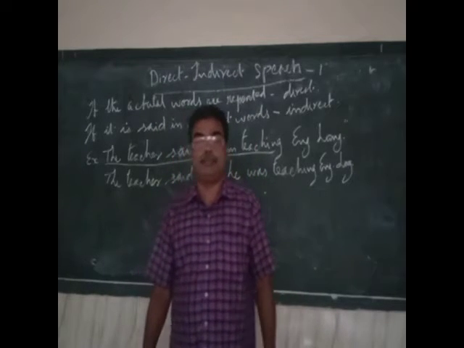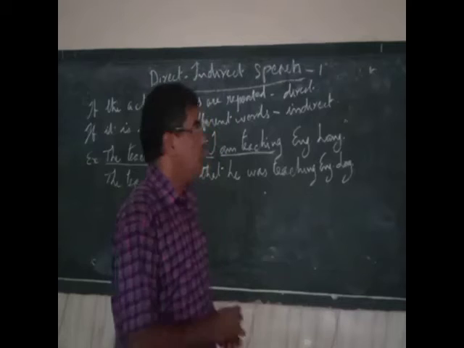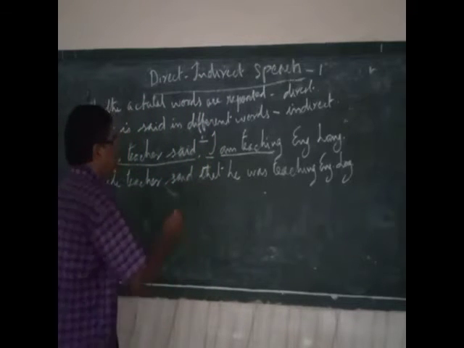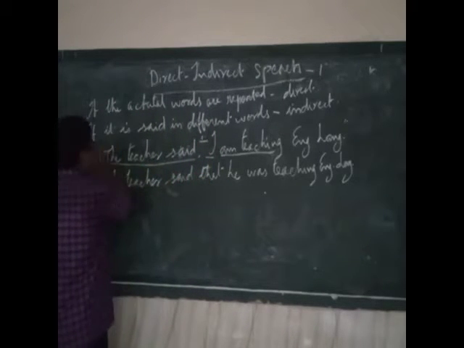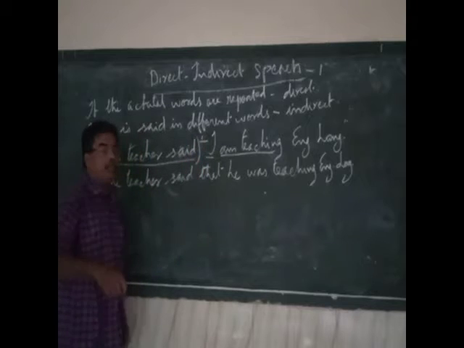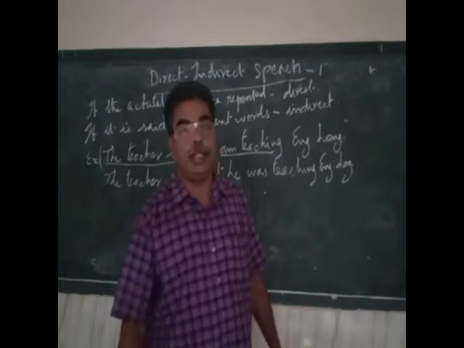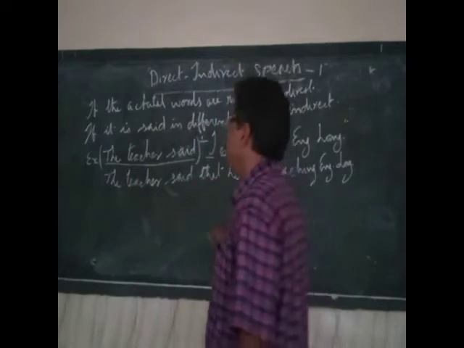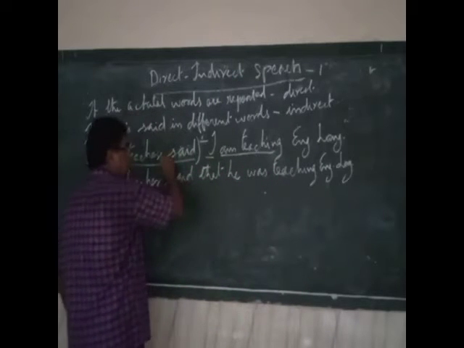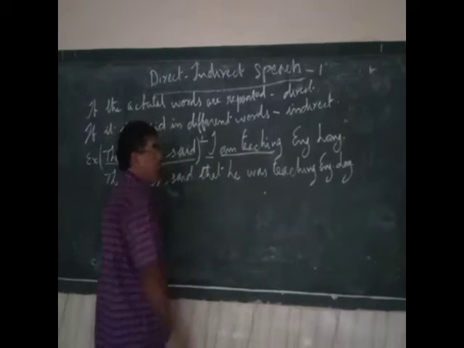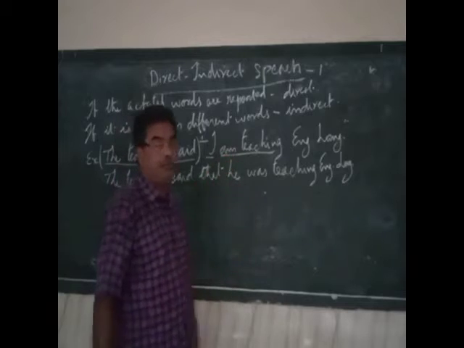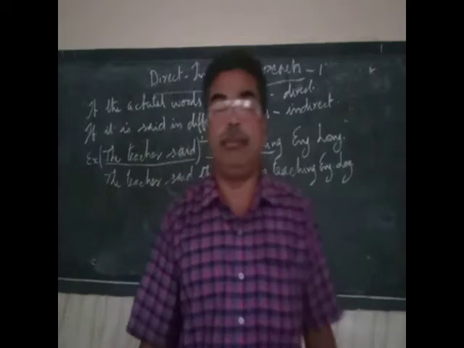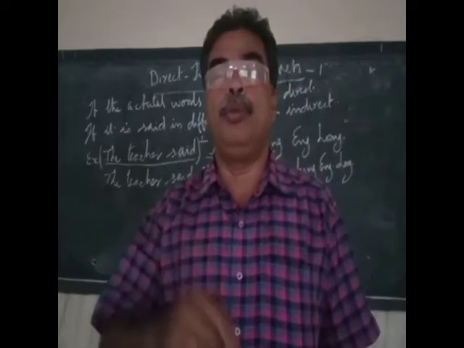Now, actually, who said this? The teacher said. So, to avoid that confusion, you are adding this part in your sentence to your friend. In your conversation to your friend, you are adding this to say that this is what was taught by the teacher, but not you. If you tell him, "I am teaching English," it means you are the teacher.